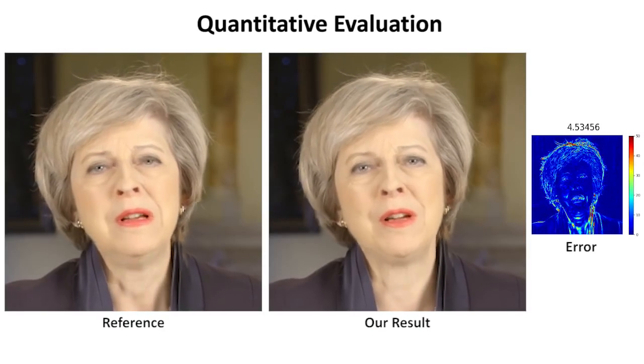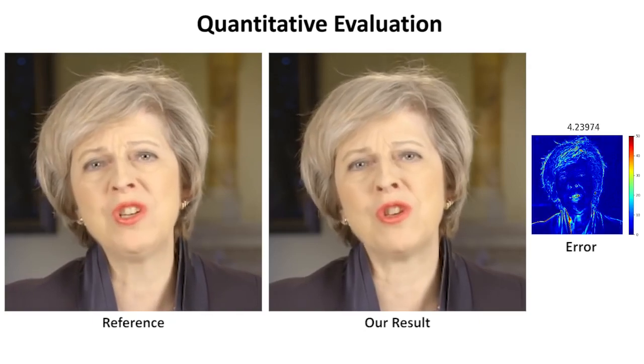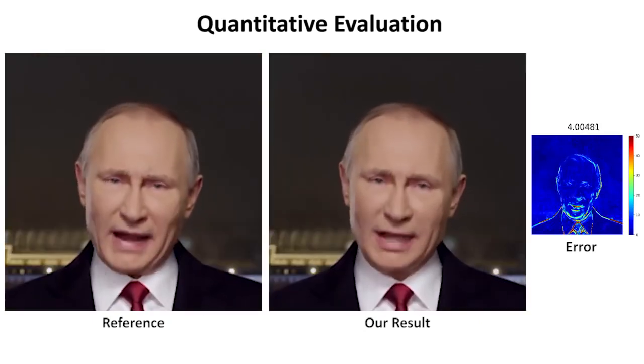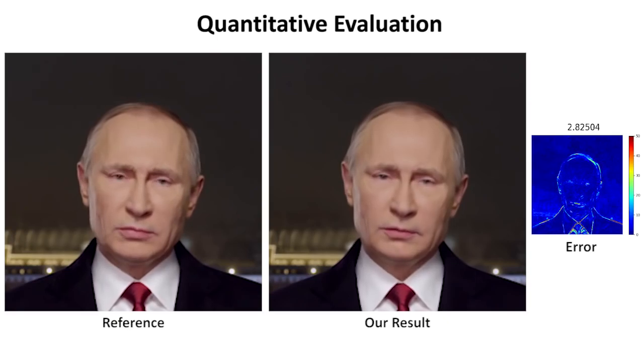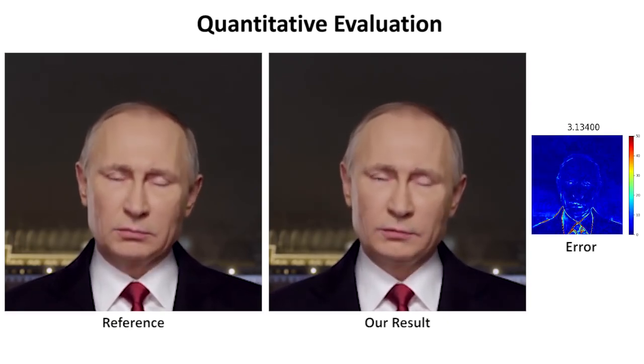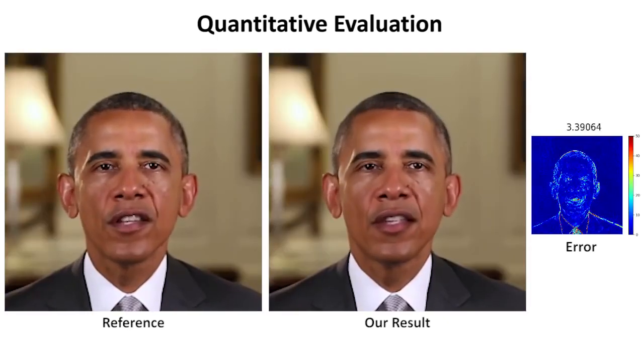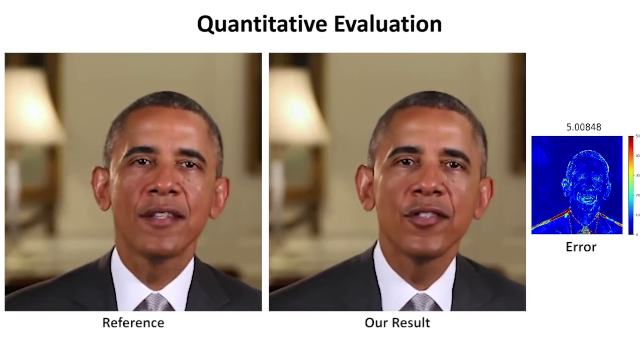We evaluate our approach quantitatively in a self-reenactment setting, in which the source and target videos are taken from different parts of the same video. The error map shows the per pixel root mean squared error in RGB color space with respect to the reference. Our results are nearly indistinguishable from the real video.